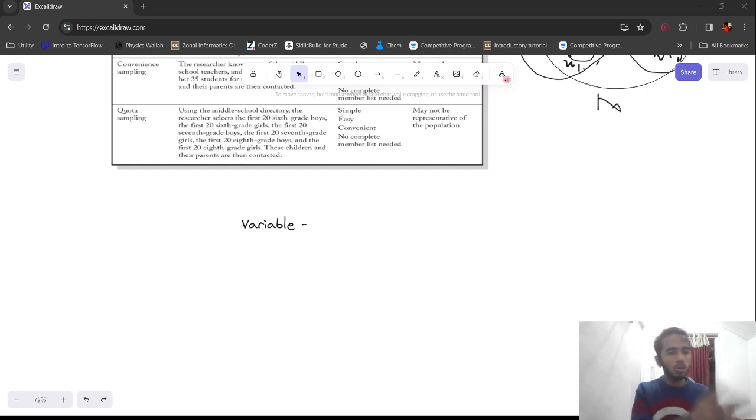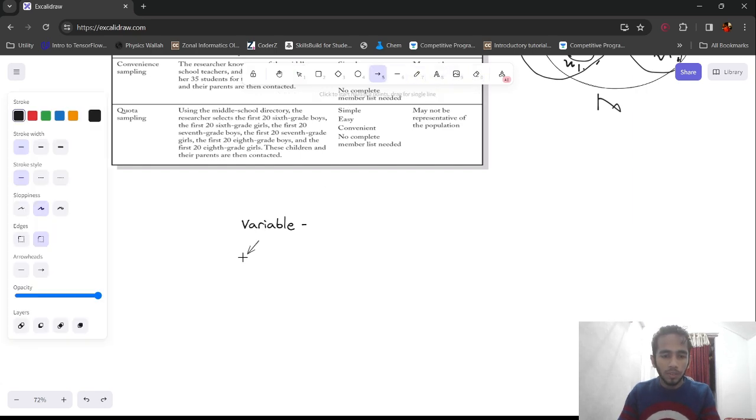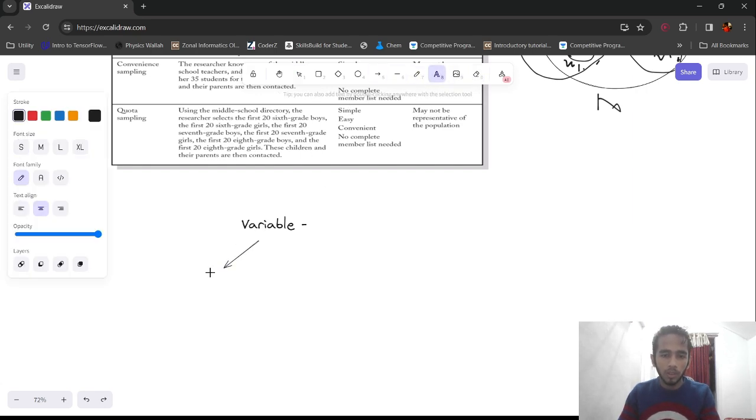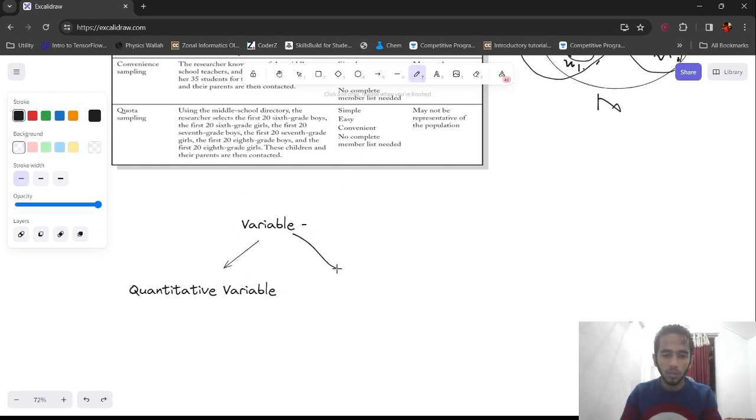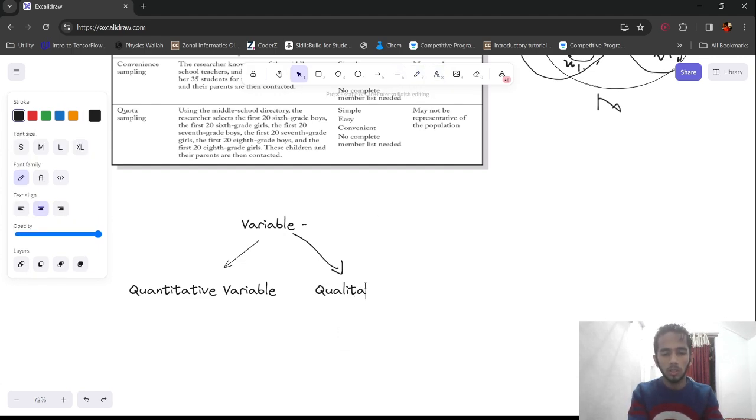Now there are two kinds of variable: quantitative variable and qualitative variable. Let us note that down. So we have quantitative variable, and we have qualitative variable.